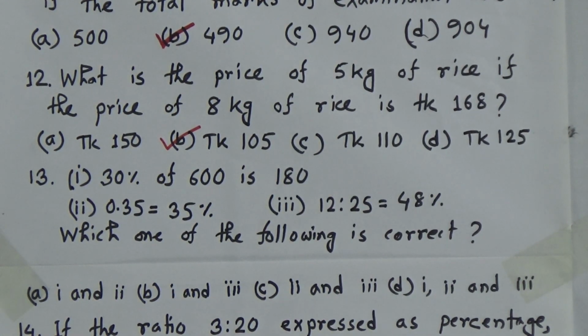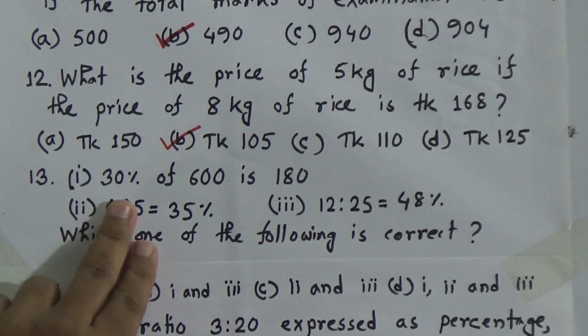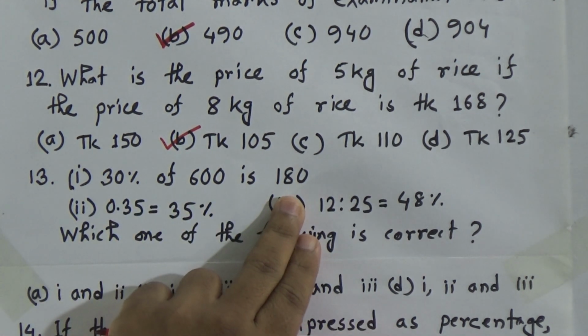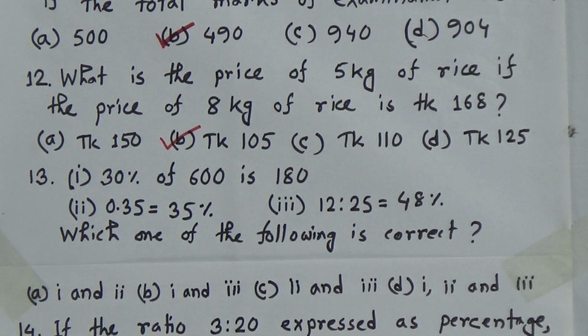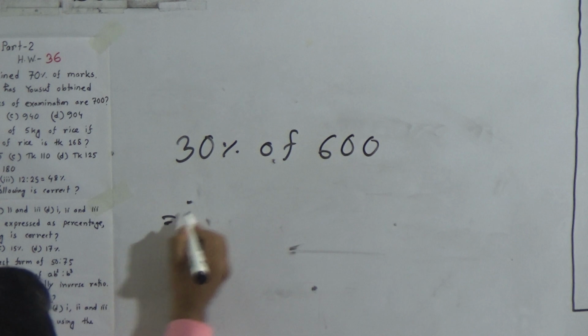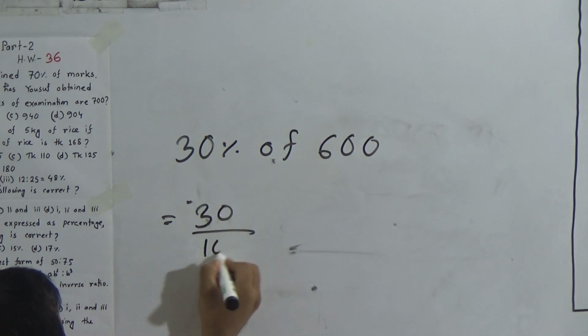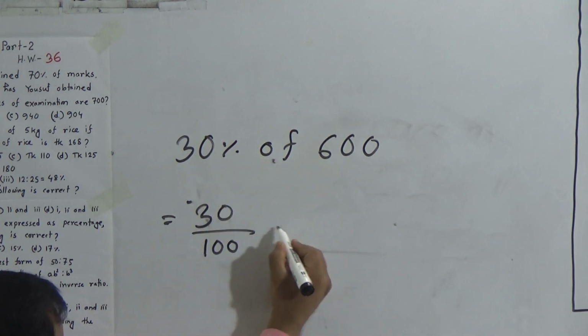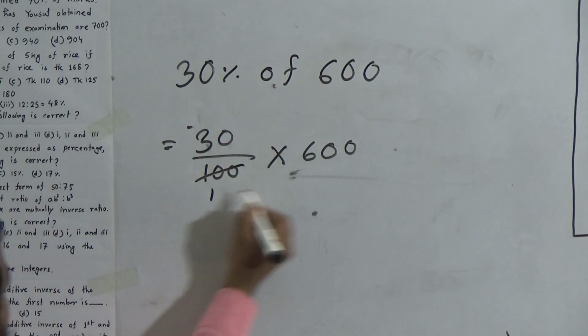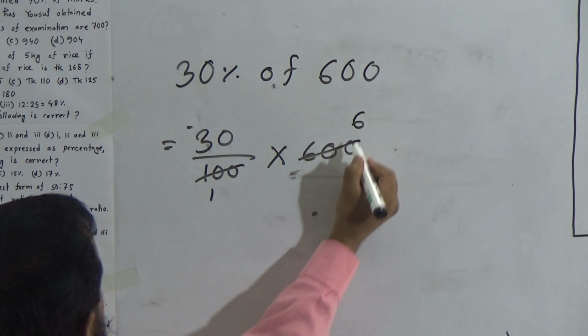Now, number 13. Activity 1 is 30% of 600 is 180. So, 30% of 600, that means how much? 30 divided by 100 for this percentage sign, of means multiply, and 600 this is. Okay. 100 ones are 100, 1 6s are 6.